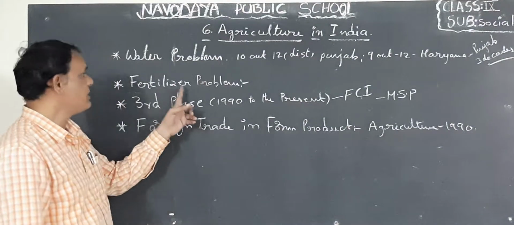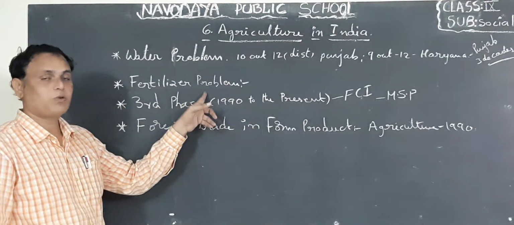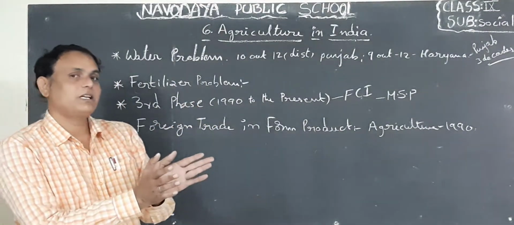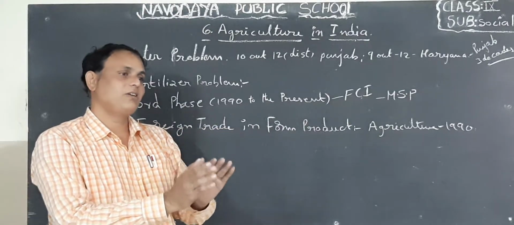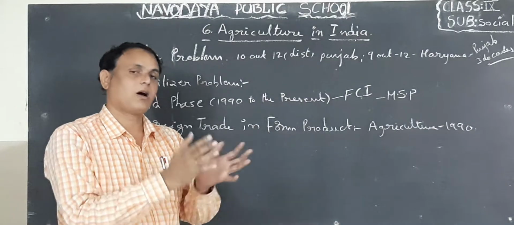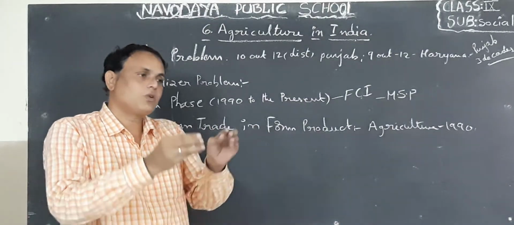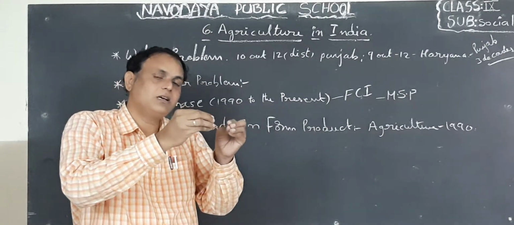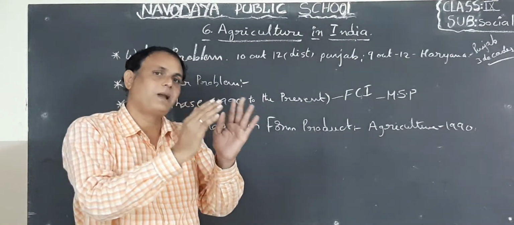Next one, the fertilizers problem. When we applied and sprayed the fertilizers upon the crops, what happened? These fertilizers go directly into the plant.